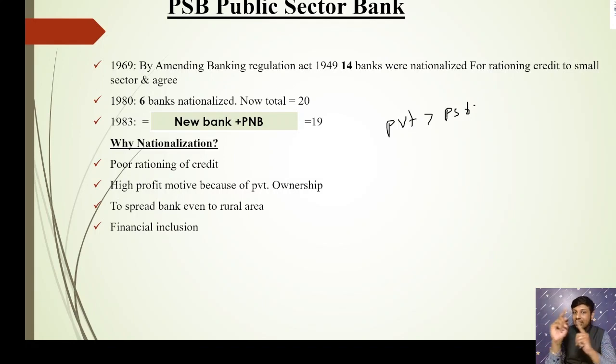Therefore, financial exclusion was taking place and financial inclusion was not. The government has an ambition to bring about financial inclusion. Financial inclusion means bringing all sections of the population, rich, poor, farmer, worker or industrialist, into the formal credit system. That financial inclusion ambition was compromised by private sector banks.